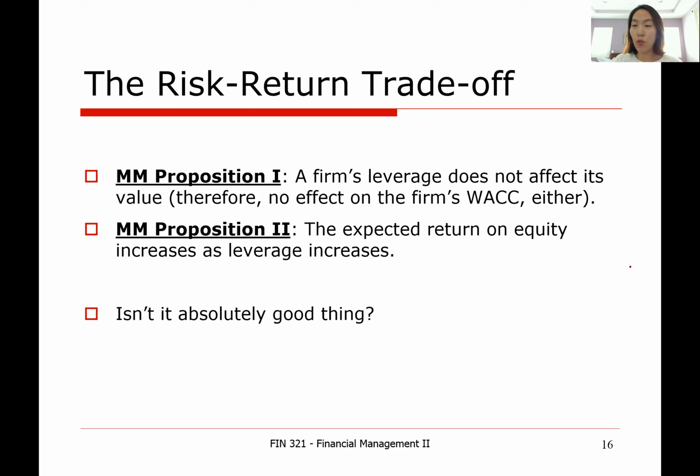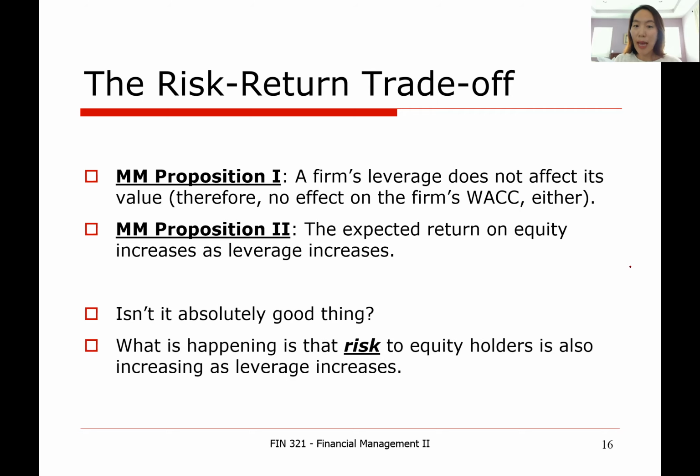We should go for 100% debt financing, because the more we use, the higher the return to equity investors, and we don't lose anything in terms of total firm value or overall cost of capital. If somebody makes that argument, what that person is missing is the risk to equity holders.